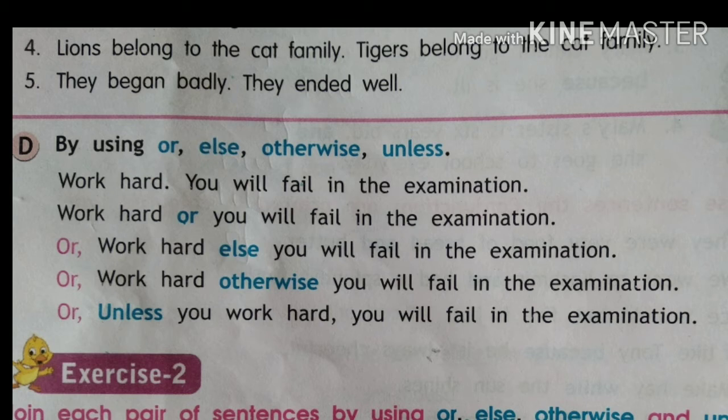Now when you use unless, the formation changes and it starts with the conjunction, that is unless you work hard, you will fail in the examination. So sometimes when we use the conjunction, the formation of the sentence has to be changed to give it the right meaning. You can't change the meaning of the sentence. So when we use unless, we need to start with unless. Unless you work hard, you will fail in the examination.